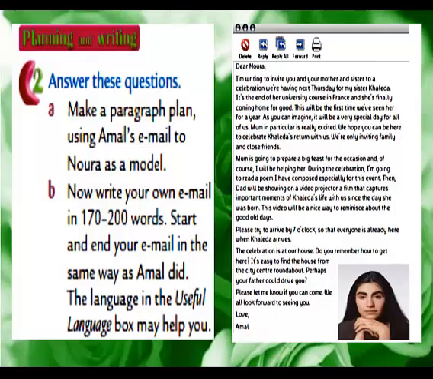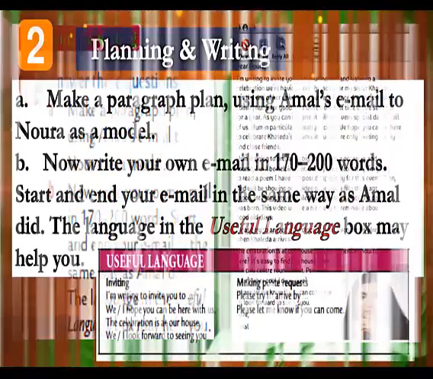Now, I want you to plan and write an email like this. Answer these questions. I want you to make a paragraph plan using Amal's email to Noura as a model. After that, I want you to write your own email in 170 to 200 words. Start and end your email in the same way as Amal did. And the language and the useful language box may help you.